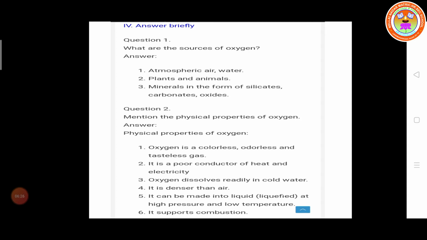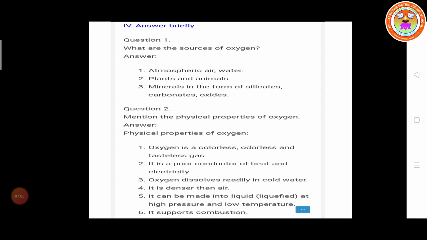Question number 2. Mention the physical properties of oxygen. First point, oxygen is a colorless, odorless, and tasteless gas. Second property, it is a poor conductor of heat and electricity. Third point, oxygen dissolves readily in cold water. It is denser than air.